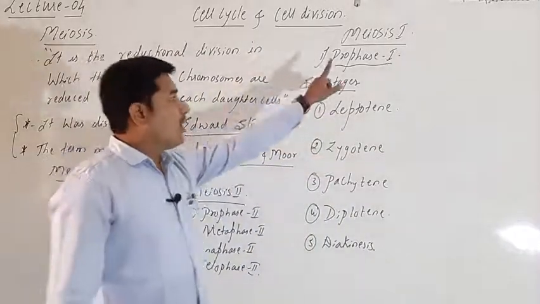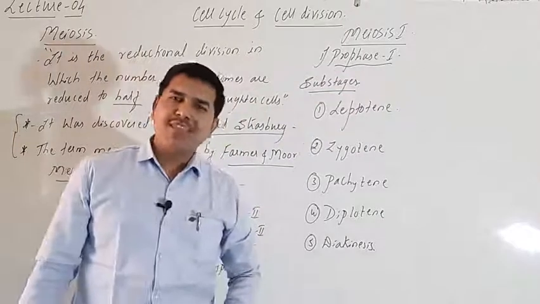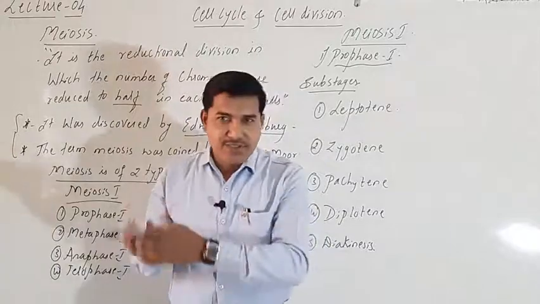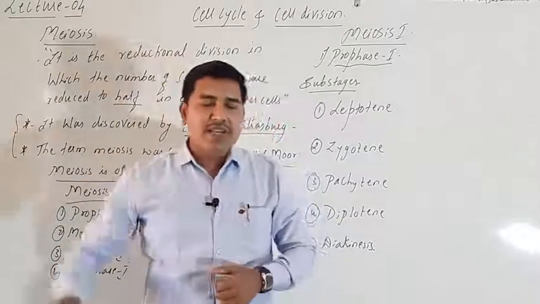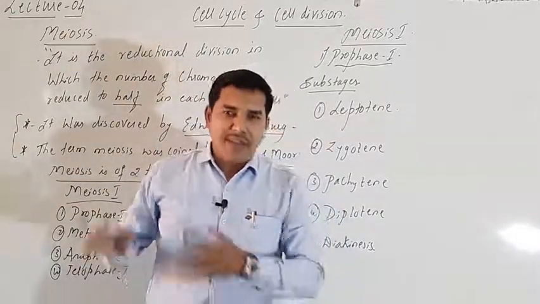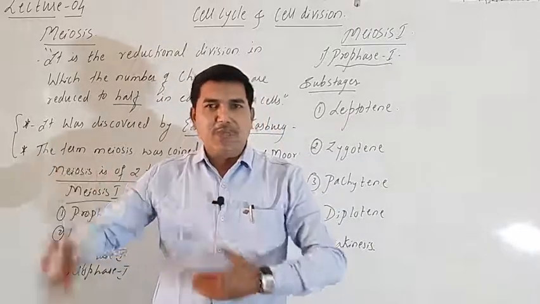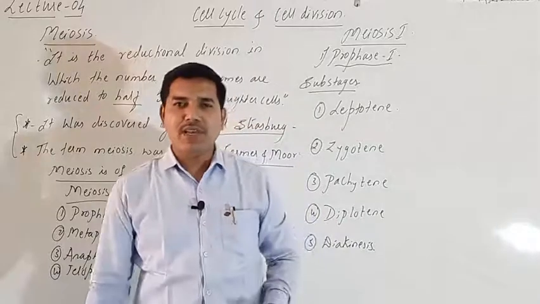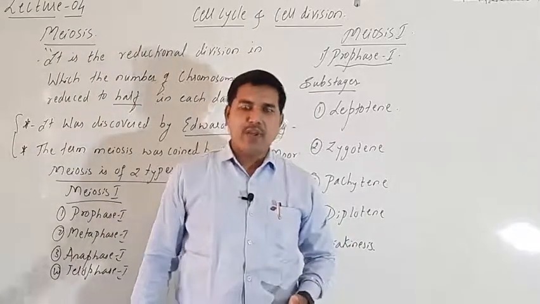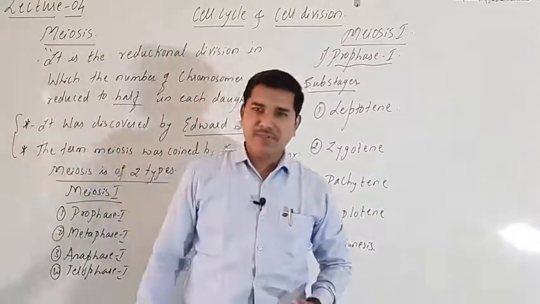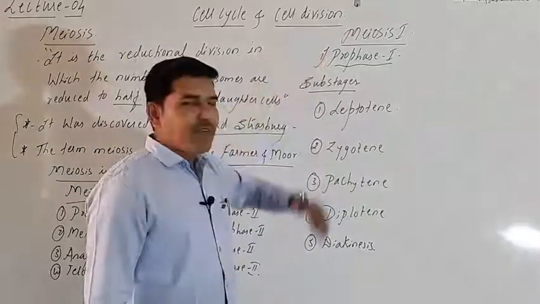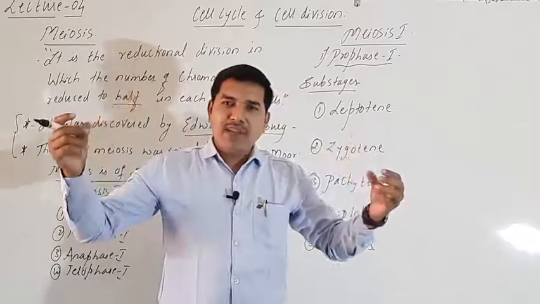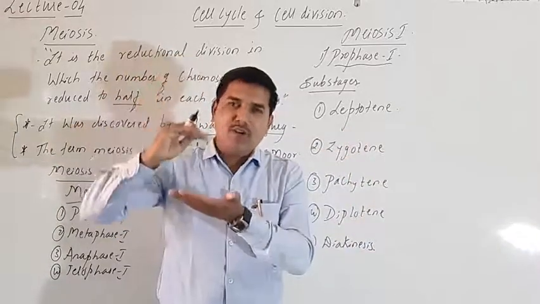So meiosis 1 has a prophase 1. Prophase is a stage which occurs after the interphase. That's why the duration of the interphase is a little bit more, where the time taken is around 95%. The rest of the 5% will be the M phase, which we have already studied in mitosis. Now in meiosis, prophase 1 is the stage where the decondensed form of the chromatin thread gets shortened or condensed to form chromosomes.